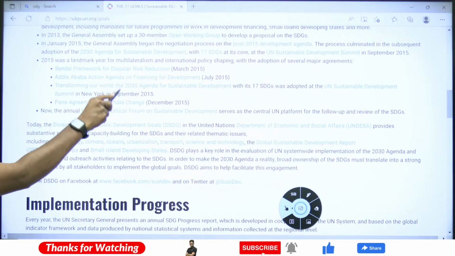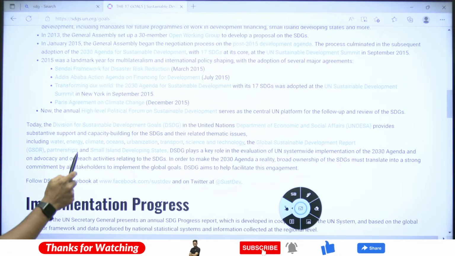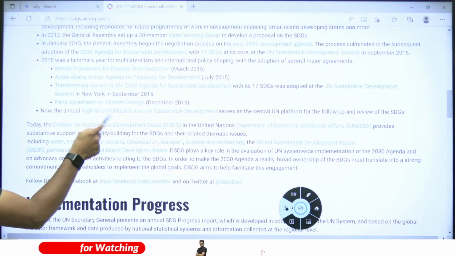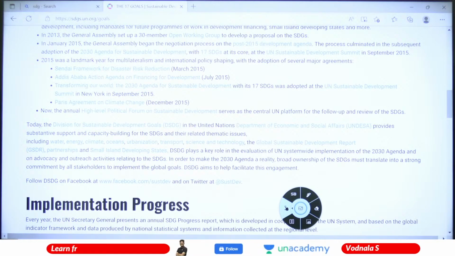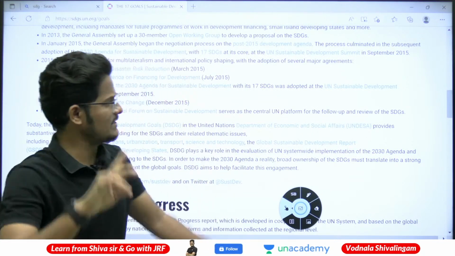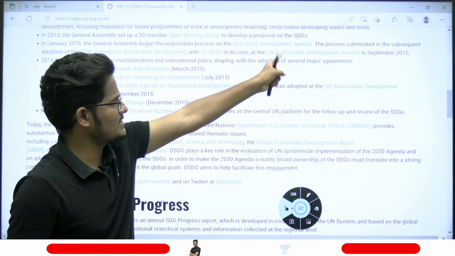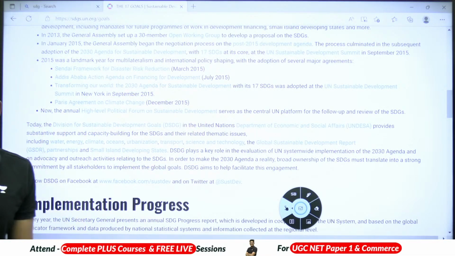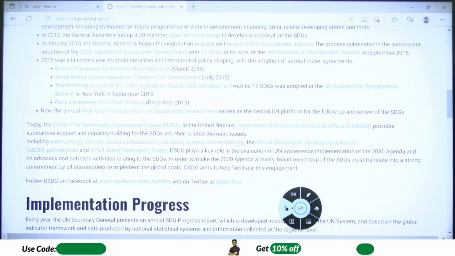Along with this, the Paris Agreement on Climate Change came out in December 2015. So these are the four important multilateral agreements decided in the United Nations Sustainable Development Summit of September 2015.